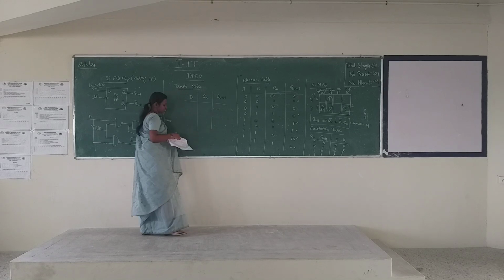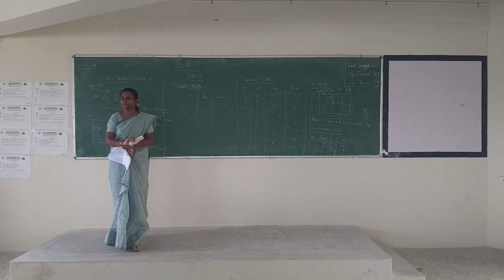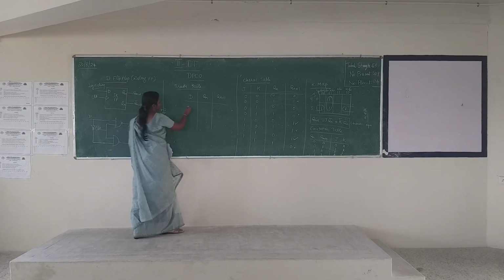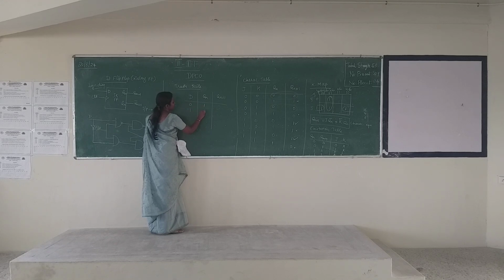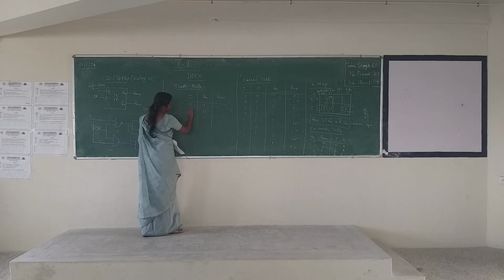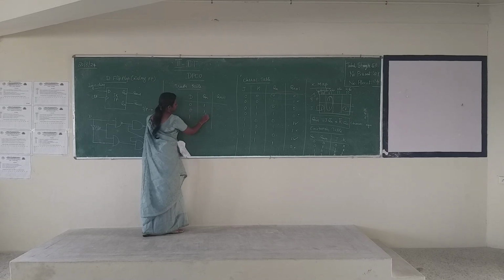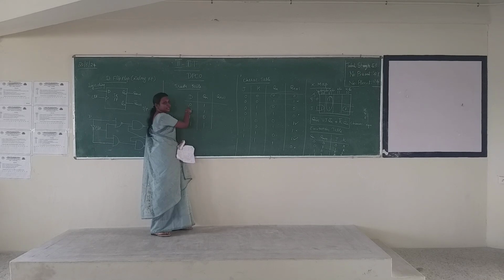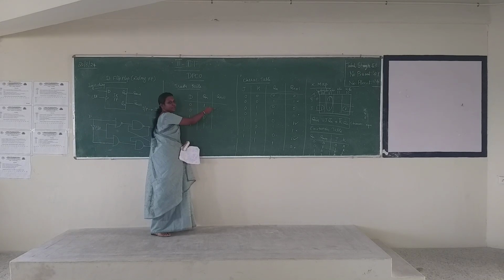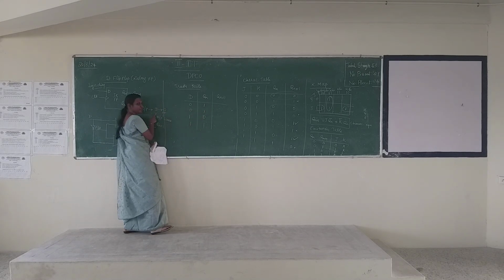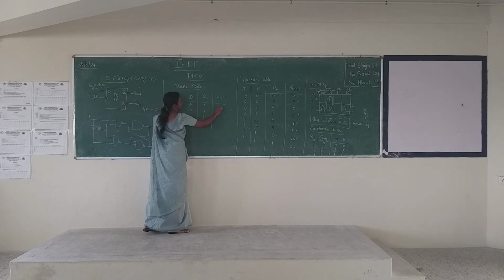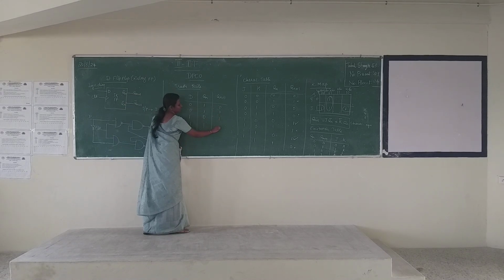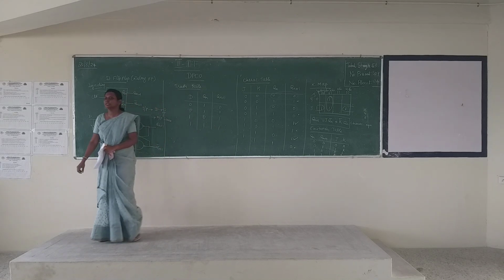What are the possible binary combinations? 0 0, 0 1, 1 0, 1 1. Just like here, D is 0, output will be 0. D is 1, output is 1. This is the D flip-flop.